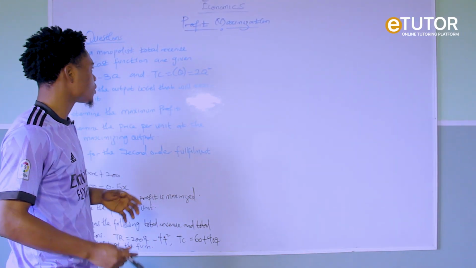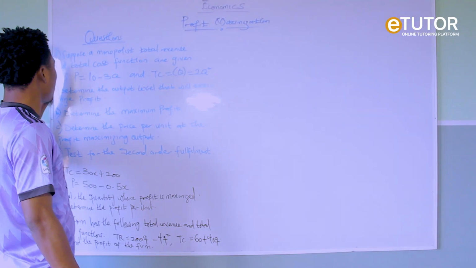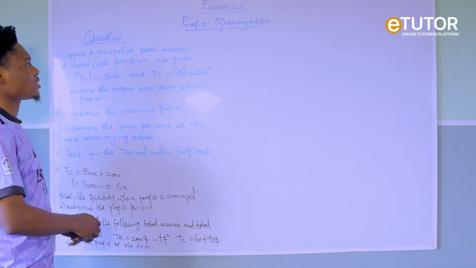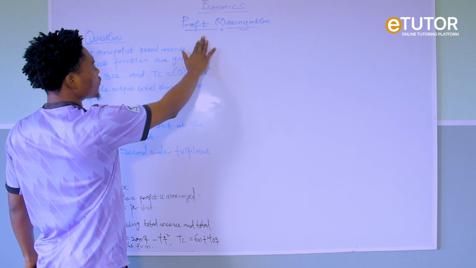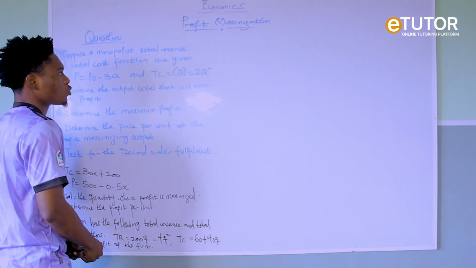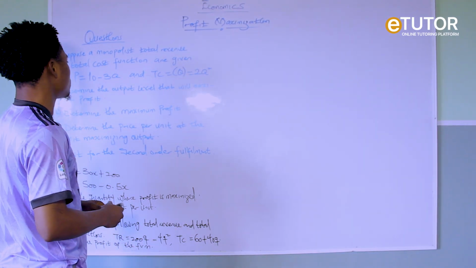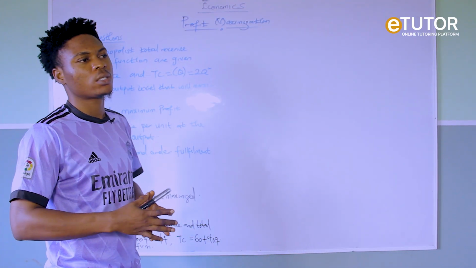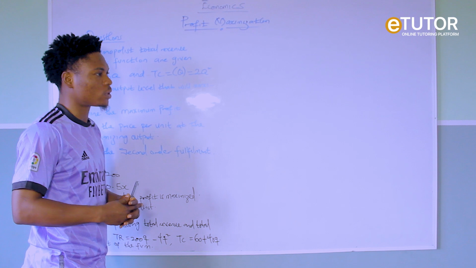All right, so welcome back. I have these 3 questions. For these 3 questions, we want to determine our profit maximization. When it comes to profit maximization, we have a way we normally solve our questions.